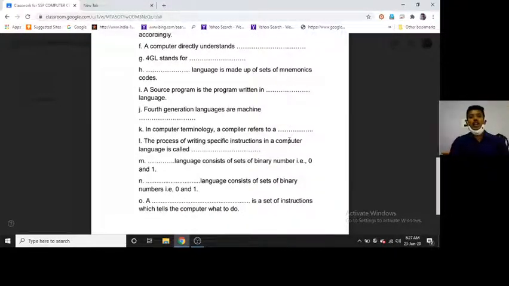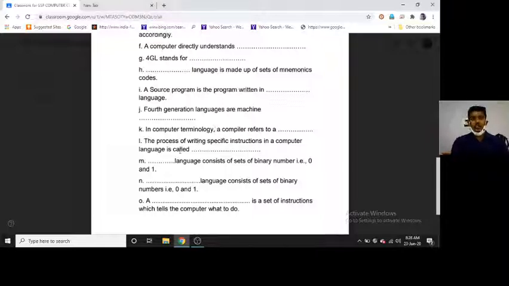In computer terminology, compiler refers to a language translator which converts the high level language to machine level language.